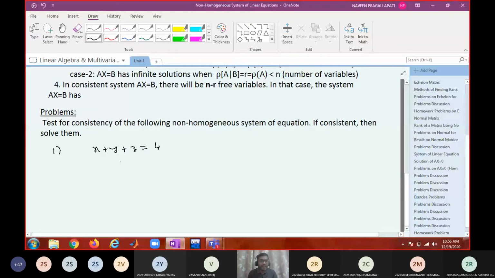2x plus 5y minus 2z equal to 3. And x plus 7y minus 7z equal to 5. Okay, so this is the problem.